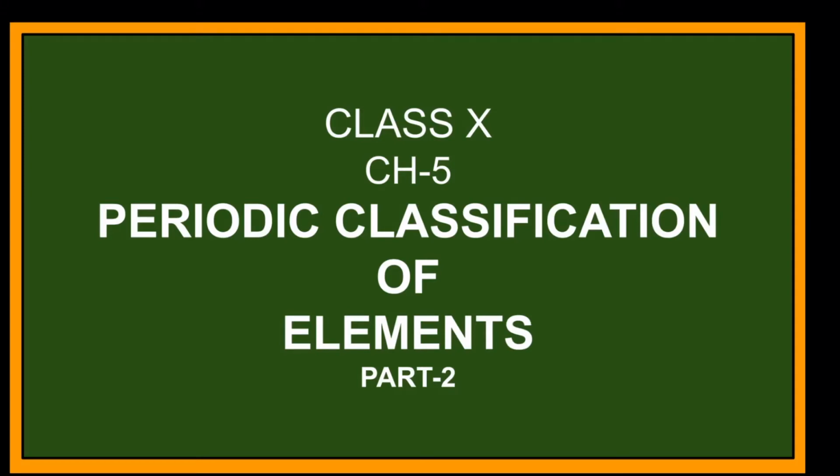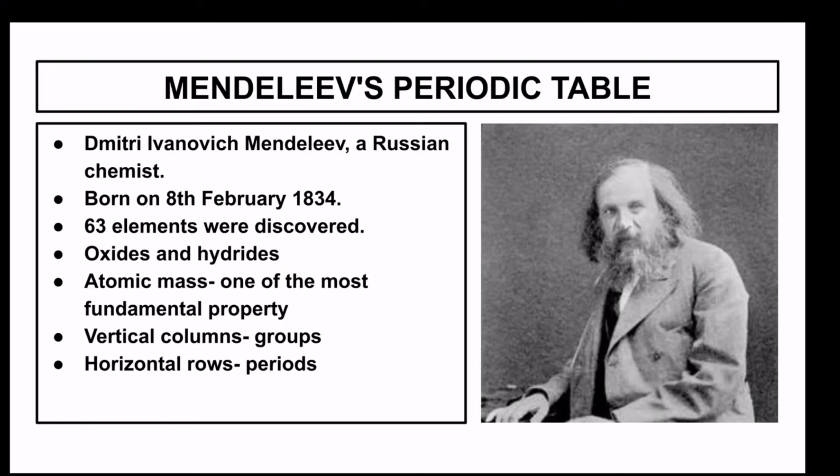Children, in part 2 of periodic classification of elements, we will be talking about Mendeleev's periodic table. After the attempts by Dobereiner and Newland, Mendeleev attempted to make his own periodic table. Dmitry Ivanovich Mendeleev was a Russian chemist who was born on 8th February 1834. At his time, only 63 elements were discovered.